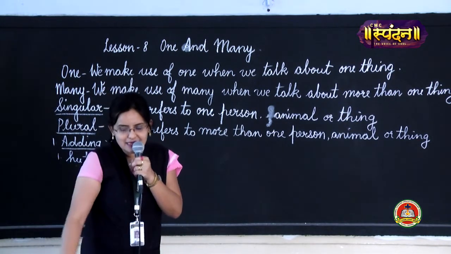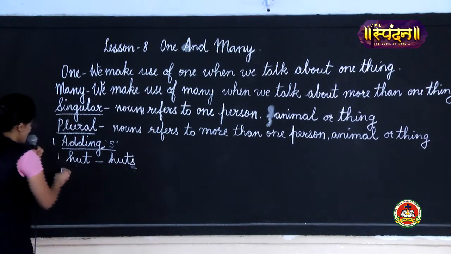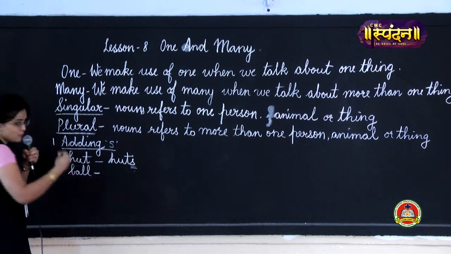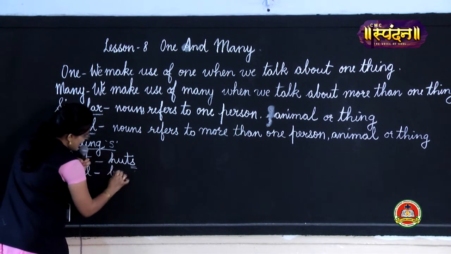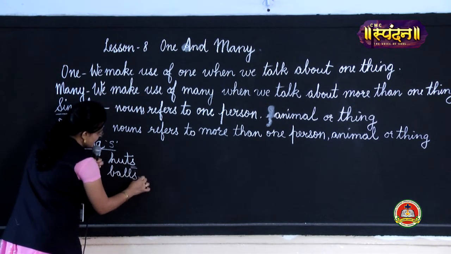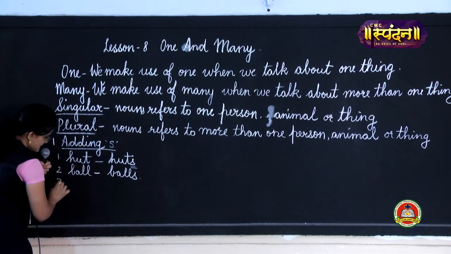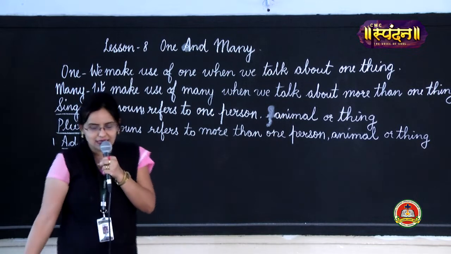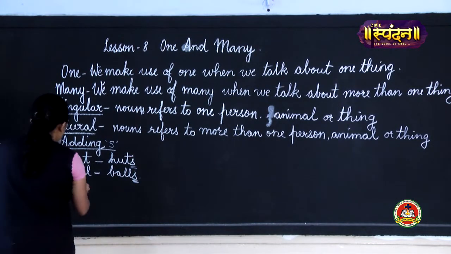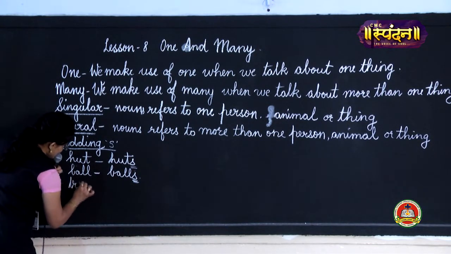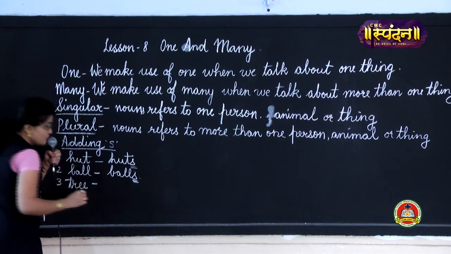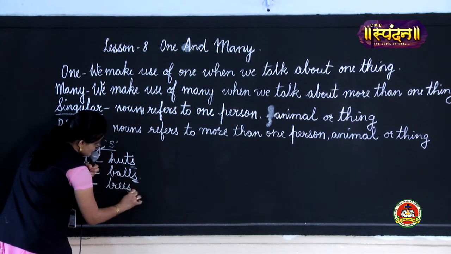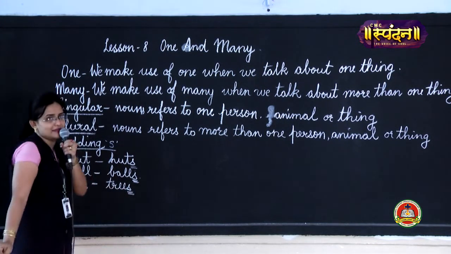Then the second example we can take is ball. How will we change ball into plural? We will change it by adding s to it. So it will be balls. Again I have added s here. The third example is tree. What will be the plural of tree? You can write here trees. So s will be added everywhere.